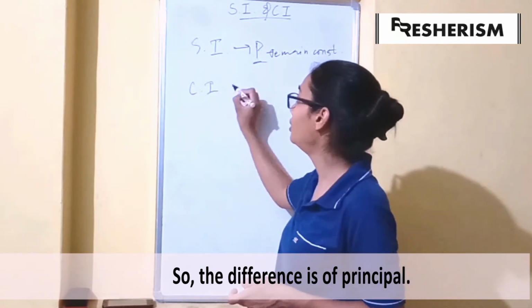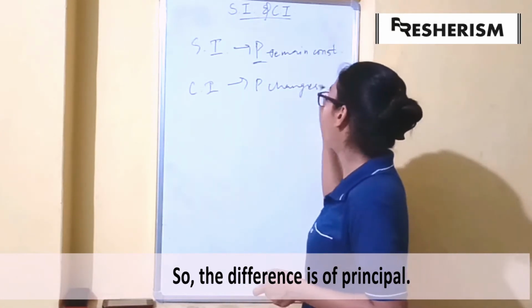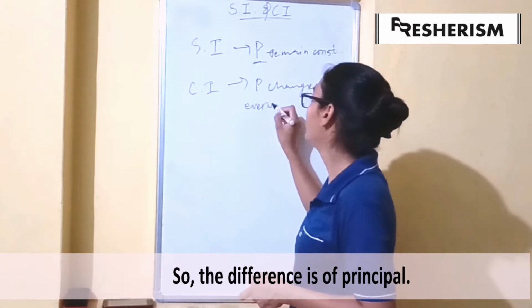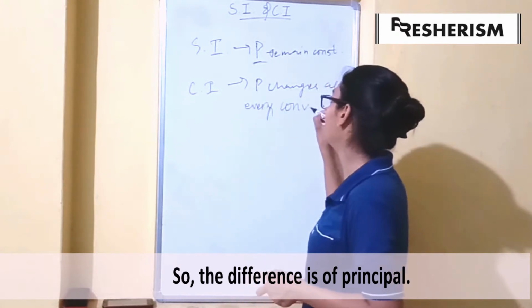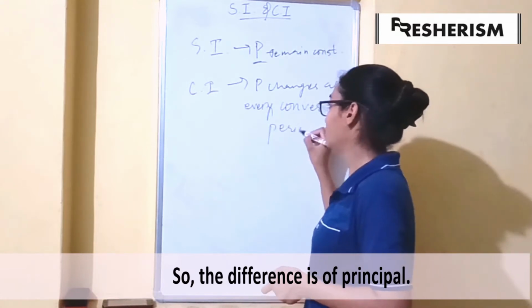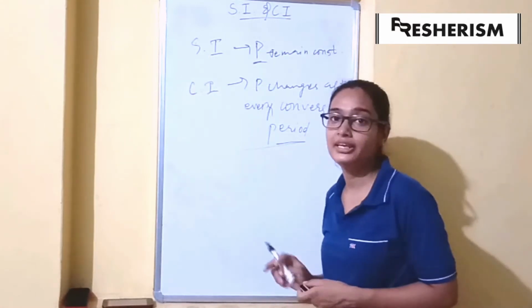While in compound interest, principal changes after every conversion period.